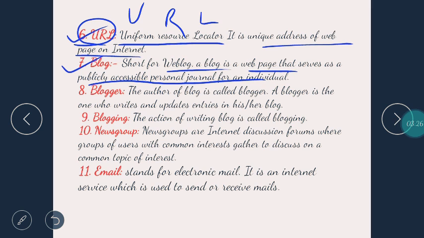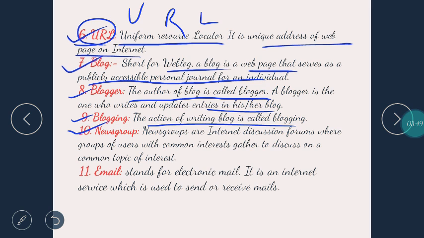So they write a blog. Now what's a blogger? Of course, the blogger is the author of blog. The blogger is the one who writes and updates entry in his or her blog. What's blogging? Again, it's the action of writing blog.